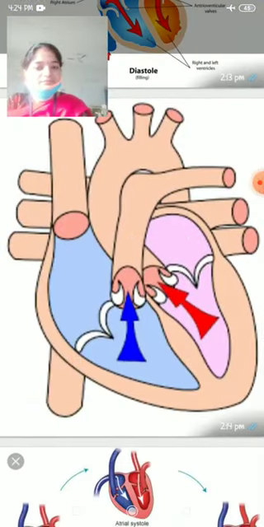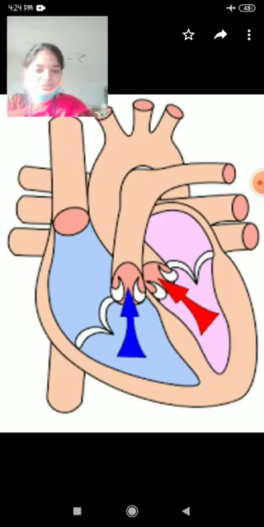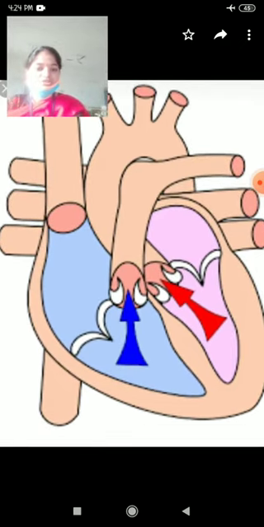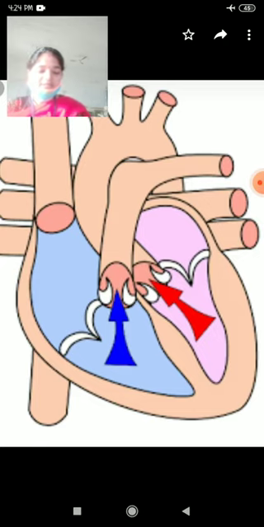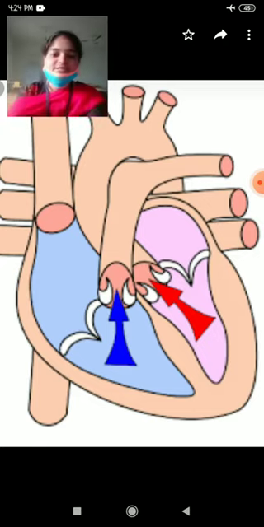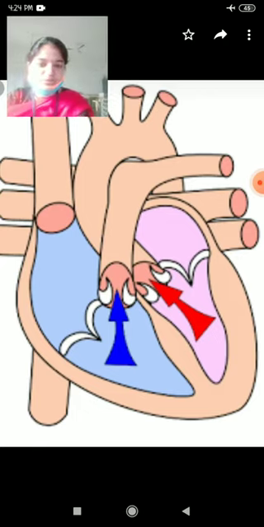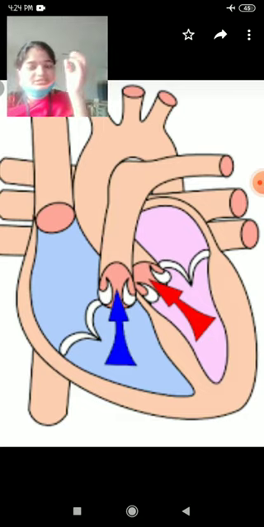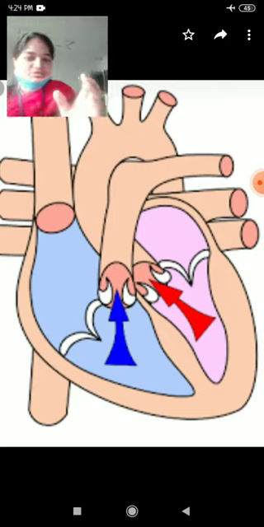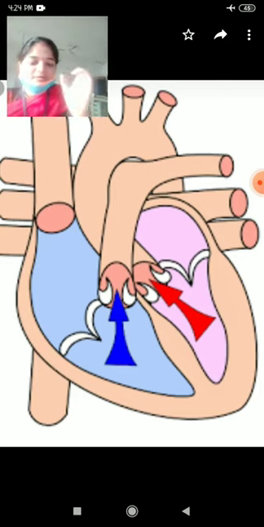Next one, ventricular systole. Systole means nothing but a contraction. During this phase, the ventricles contract. What happens in the contraction? The chambers become closed. When they become closed, their size decreases.